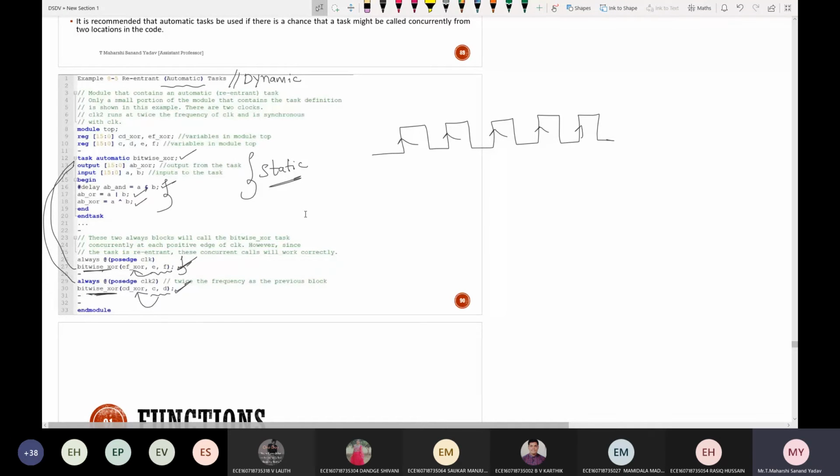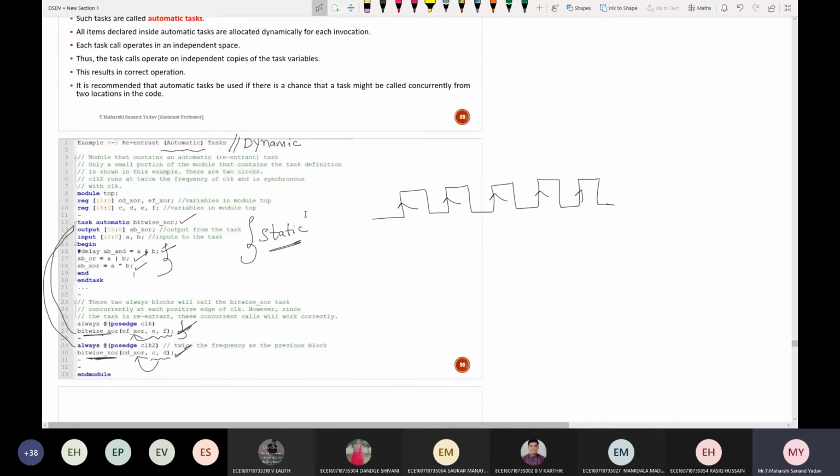Can anyone repeat once again, what is a task and what is a reentrant task? Yes. Should I call roll numbers or what? Roll number 6, Praneeth. Next, roll number 10. Yes, Pranita. Difference between task and automatic task.